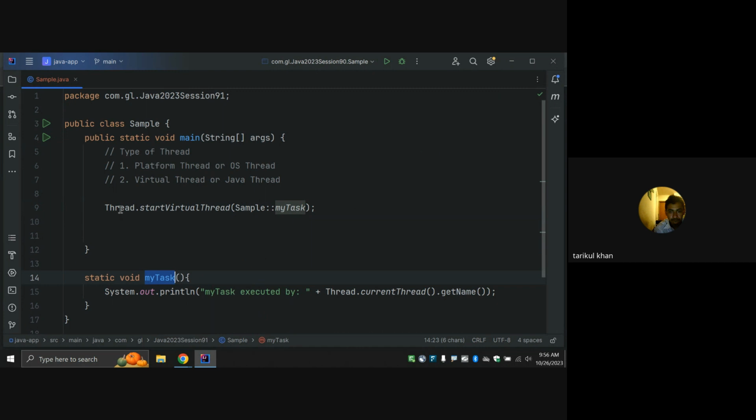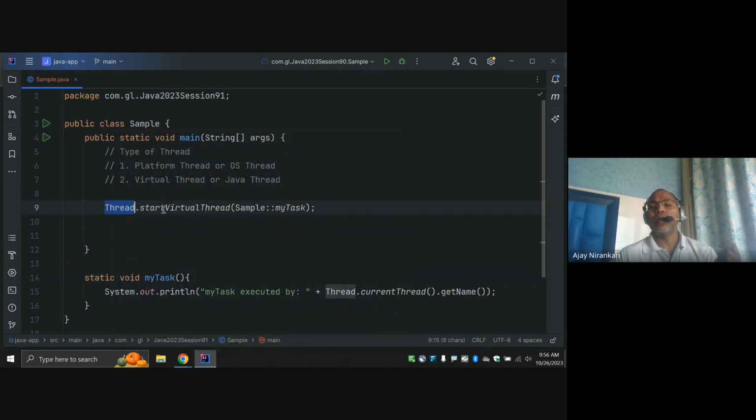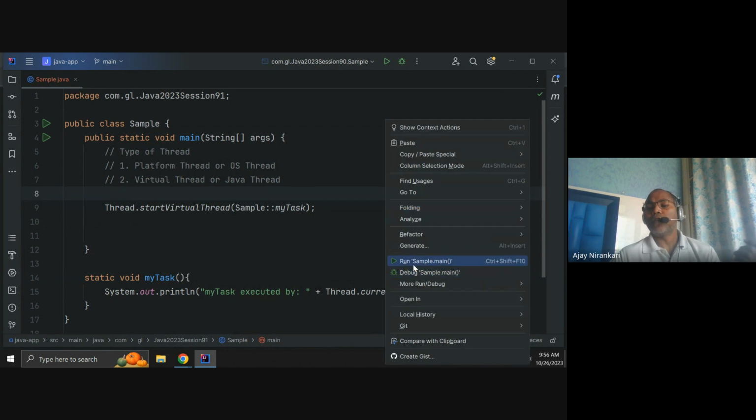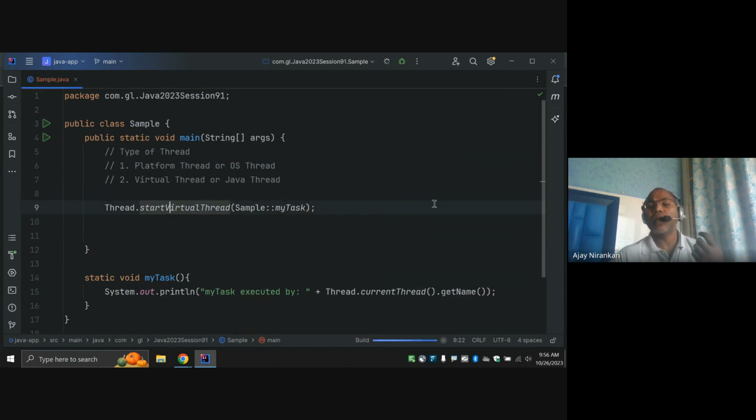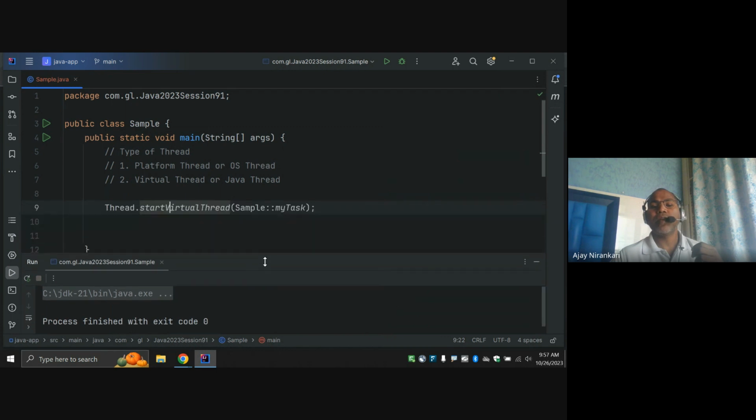From an implementation perspective it is very simple. Just say thread dot start and done. This is the simplest new method, ready to start the virtual thread, and it's done. So for creating virtual threads, the Java designers have given a new method.